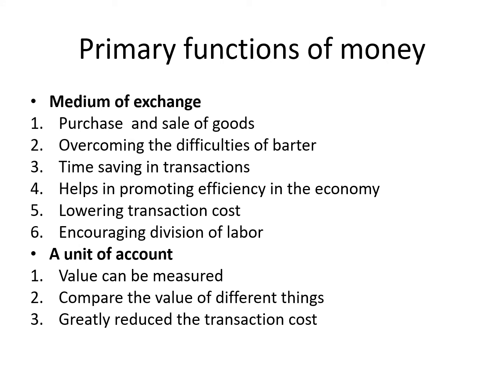As we have discussed, there are different forms of money. Money is very useful in our economy, and it plays a very vital role in different aspects. There are many primary functions, secondary functions, and contingent functions associated with money. First of all, as a medium of exchange, you can use money for the purchase and sale of any good. Like you can purchase your everyday items, or if you are a seller, you can sell a certain item and exchange it for money.